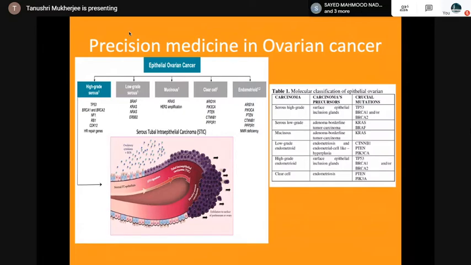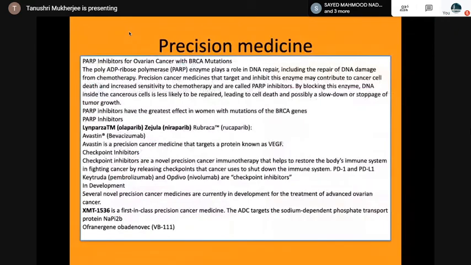So PARP inhibitors for ovarian cancer: the poly-ADP ribose polymerase enzyme plays a role in DNA repair. PARP inhibitors like olaparib, niraparib, rucaparib are used in BRCA mutations. Then Avastin, like bevacizumab, is a precision cancer medicine that targets a protein known as vascular endothelial growth factor.